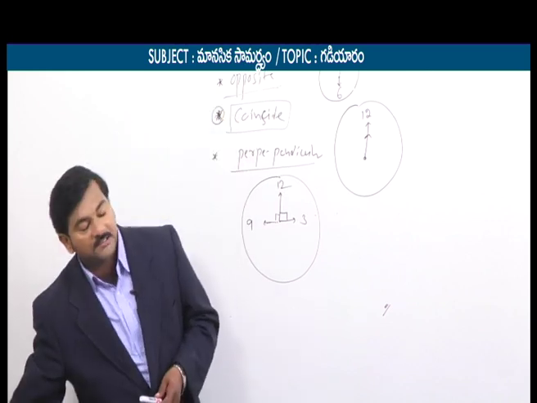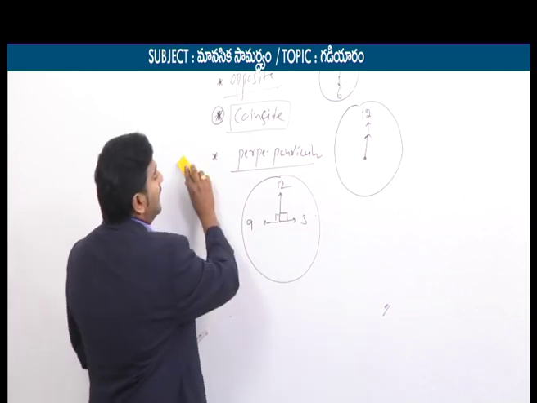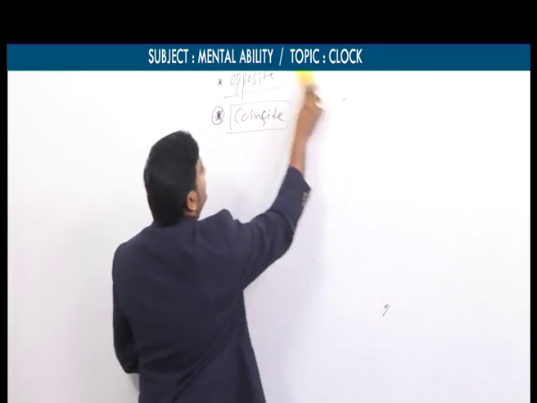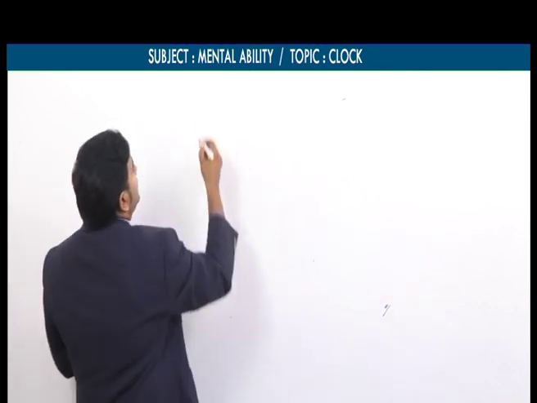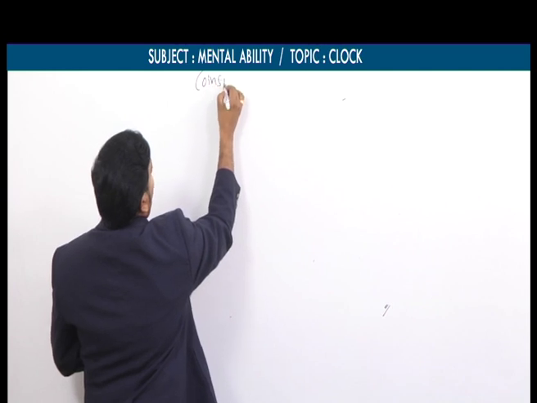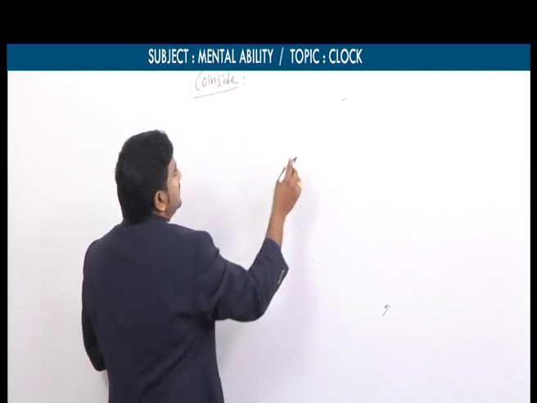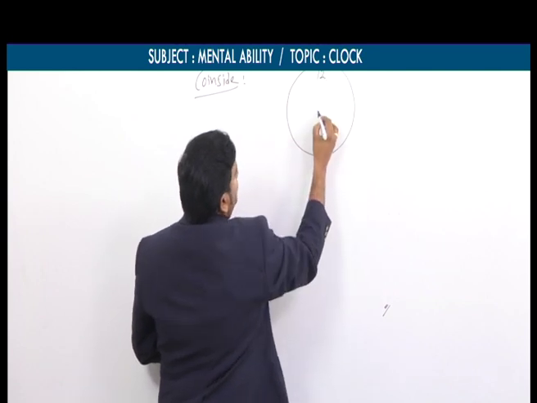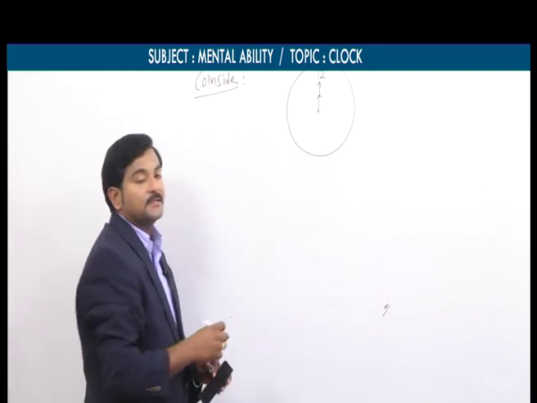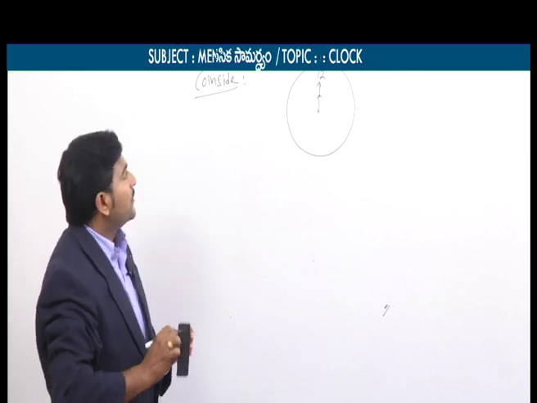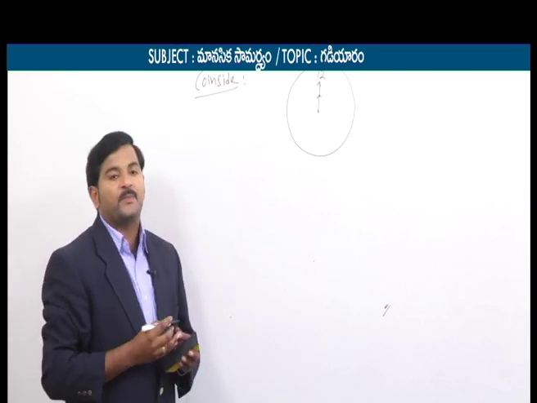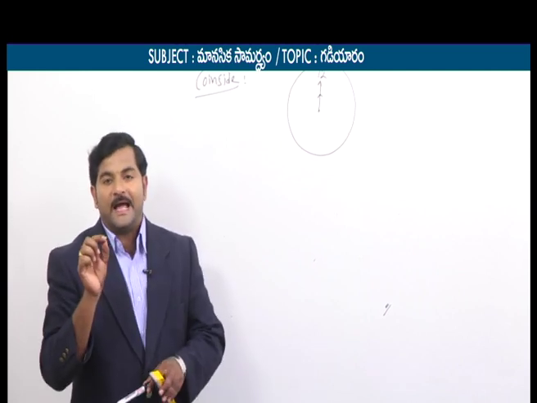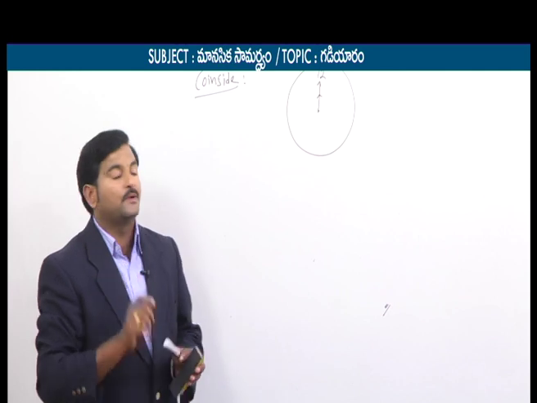What are the points covered under this coincide part, we'll discuss. Let's say this point also we'll discuss by taking one small diagram. Now our focus is only on coincide. Let's say, for example, the time is 12 o'clock. Just now I told you that at 12 o'clock the two hands coincide. There are 3 points in this coincide part. The first point is that when the two hands coincide, the angle between these two hands equals 0 degrees.